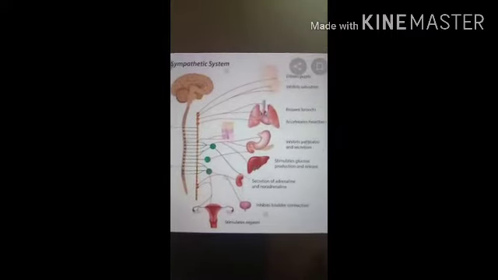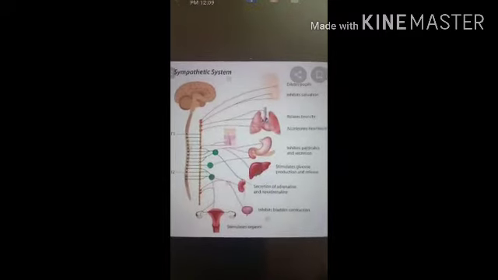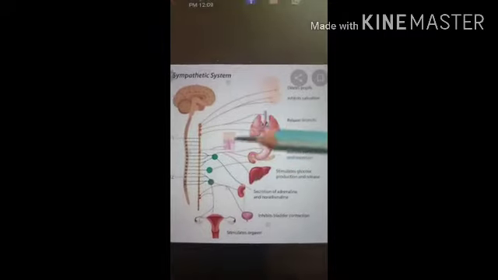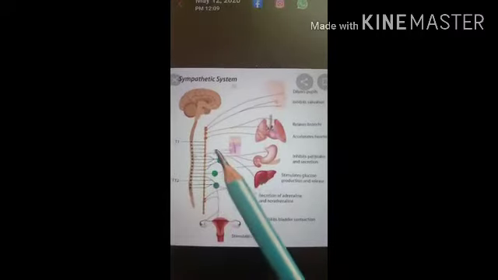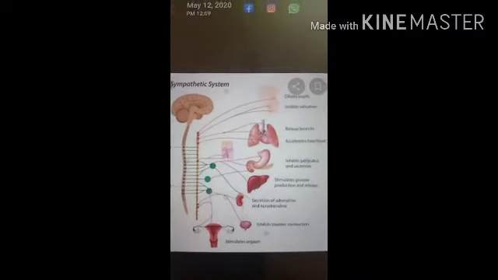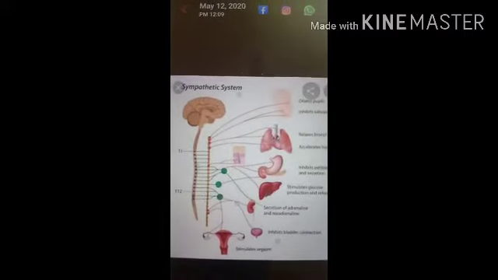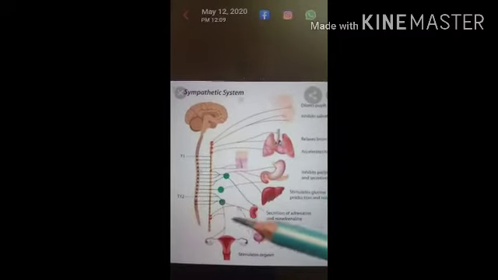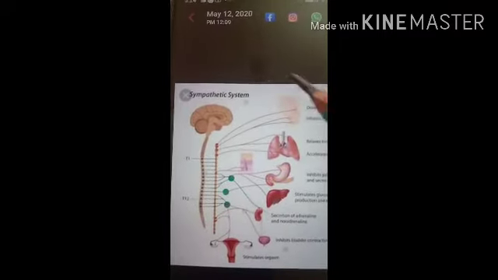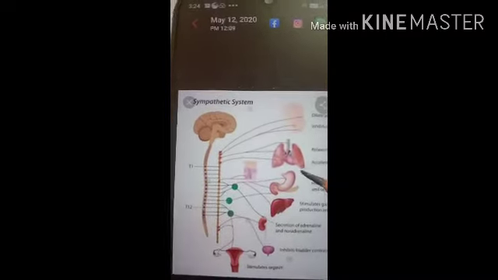So the lateral chain of the sympathetic ganglion. Here you can see the lateral chain. These are the chain of ganglia which extends from the upper cervical level to the sacrum, and the chain is present on both lateral sides of the spinal cord. The ganglia are attached to each other by nerve fibers. The preganglionic neuron that emerges from the spinal cord may synapse with the cell body of the postganglionic neuron at the same level, or it may pass up or down the chain through one or more ganglia